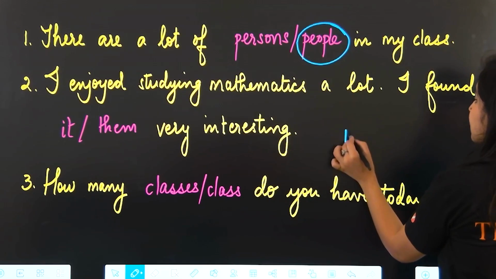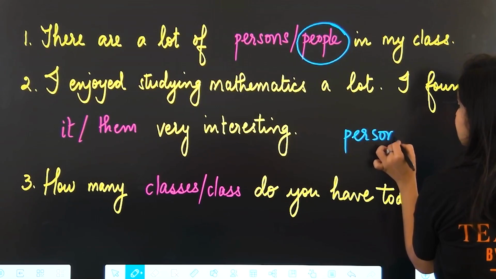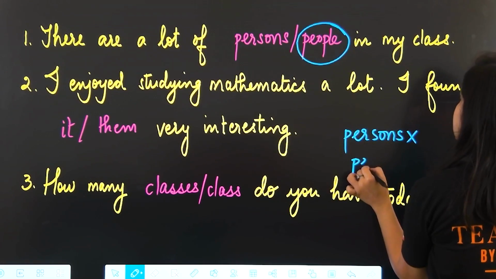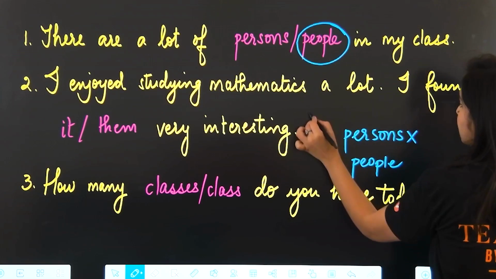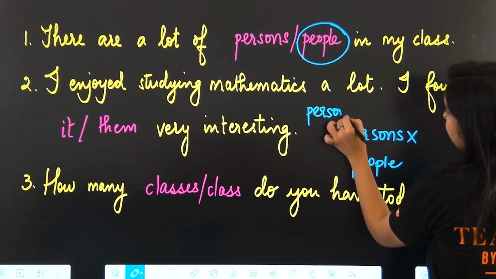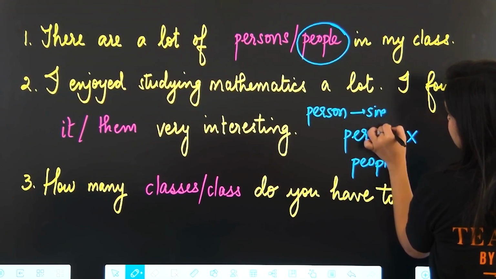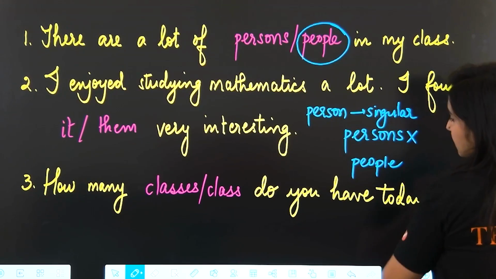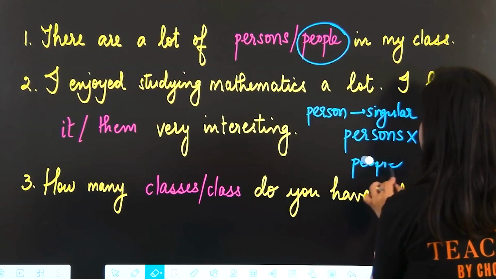What is the rule here? It's never persons, it's always people. We use person as a singular word. Okay, that's the first thing.